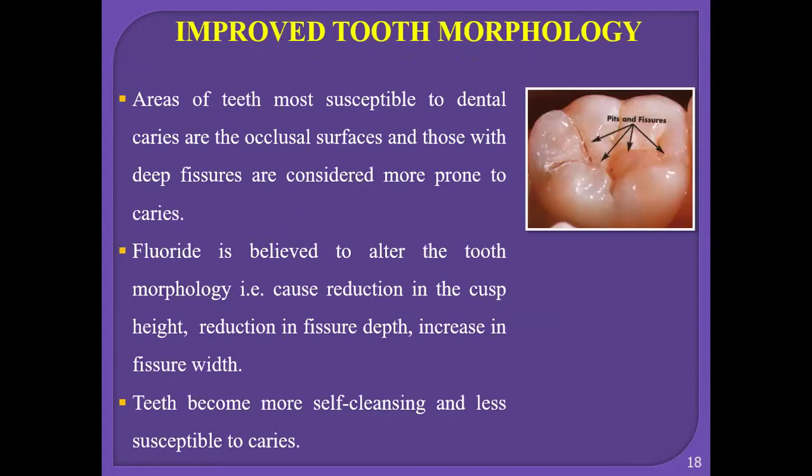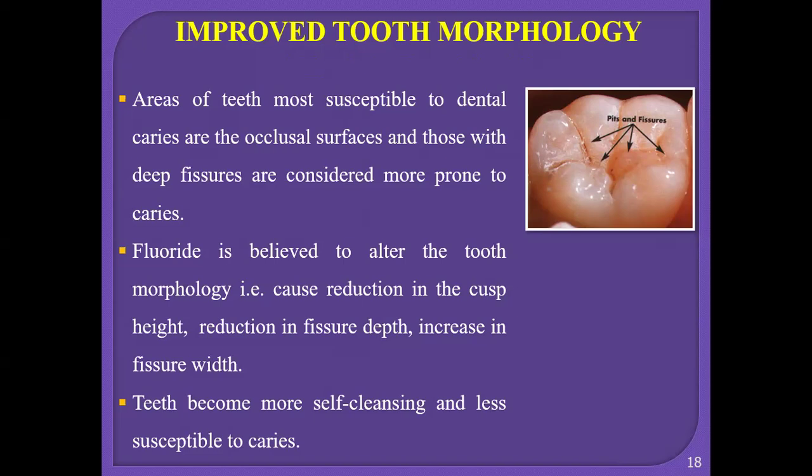And last is the improved tooth morphology. So areas of the teeth more susceptible to dental caries are the occlusal surface, and those with deep fissures are considered to be more prone to the caries. So we can see in this diagram the pits and fissures are shown. The fissures are of different types, that is U, V, I, K and inverted Y. So U and V are the deep fissures which are more caries resistant, and I and K are caries susceptible lesions, whereas the others are resistant because they are the self-cleansable areas.